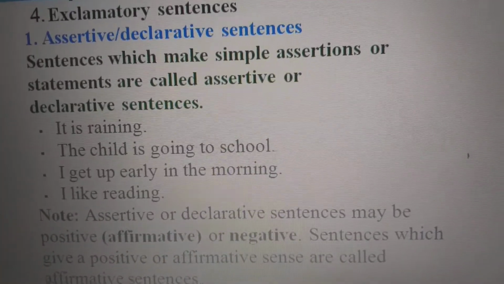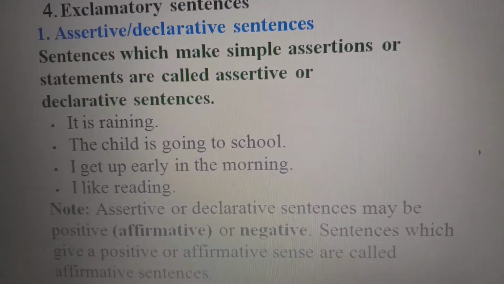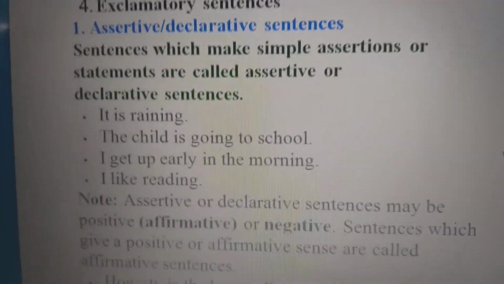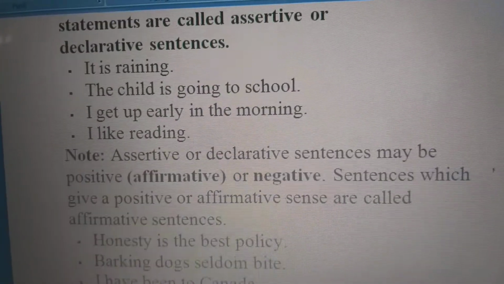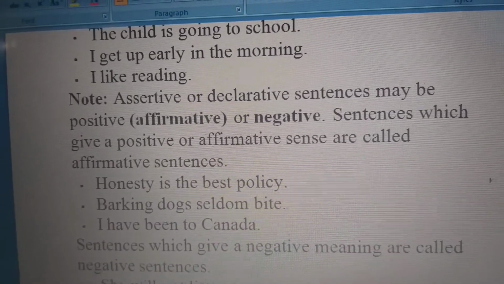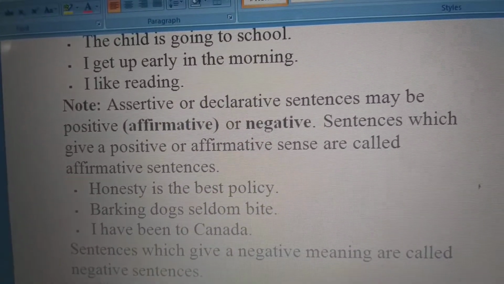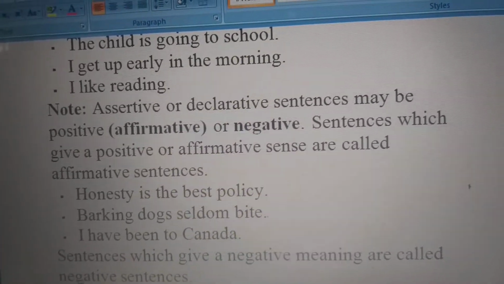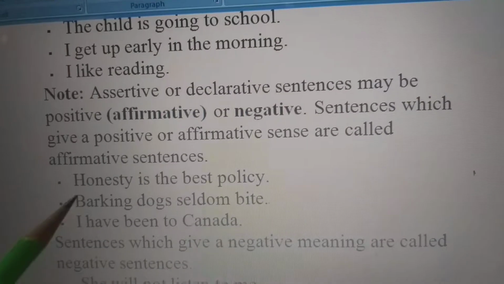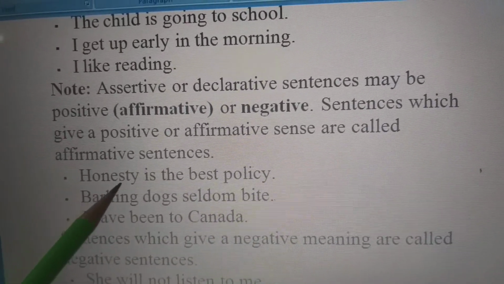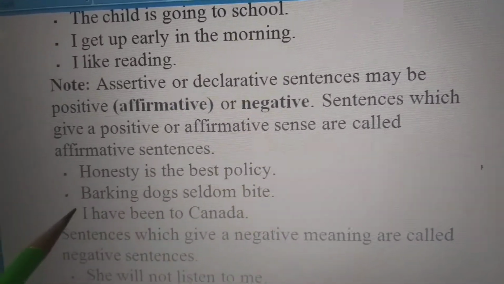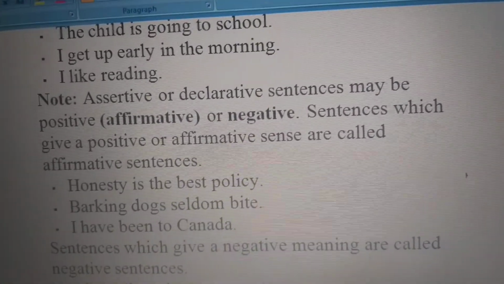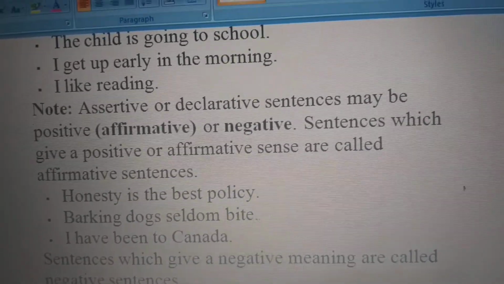Now, in assertive sentences, there are two types of sentences, one is positive and one is negative. Positive sentences are also known as affirmative sentences. For example, affirmative sentences like honesty is the best policy. Barking dogs seldom bite. I have been to Canada. These are positive sentences.